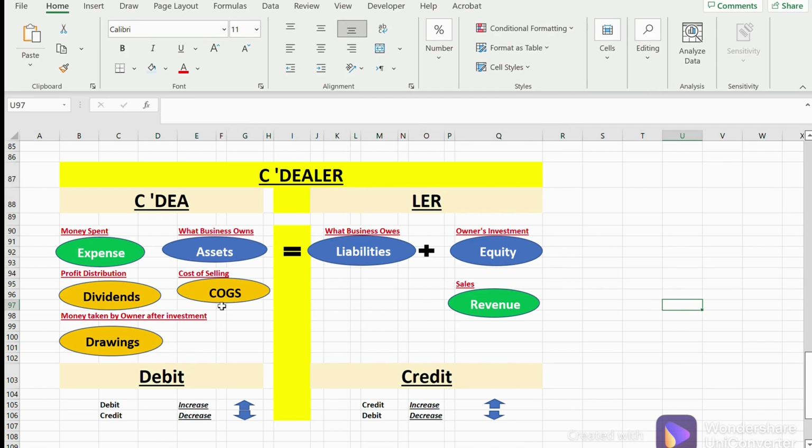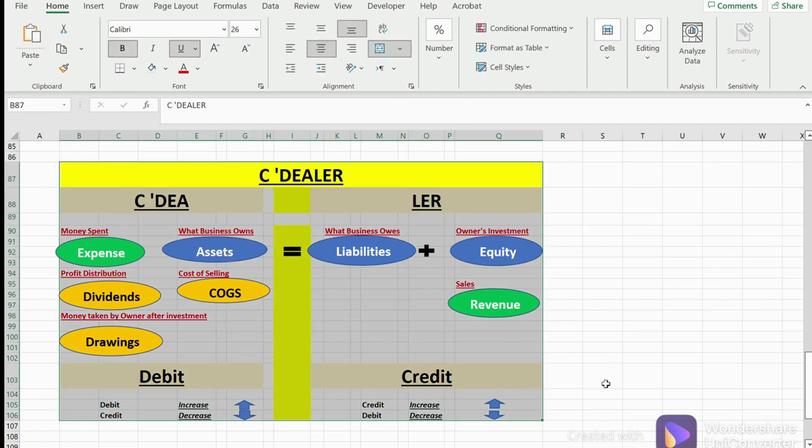Okay, COGS is extremely important. It's a cost of selling, which means if you are buying something for 10 euros and you are selling it for 15 euros, then that 10 euros to make that 15 euros would become your COGS. So that 10 euros would essentially be your COGS. Okay, now again, how did we come up with all of this?